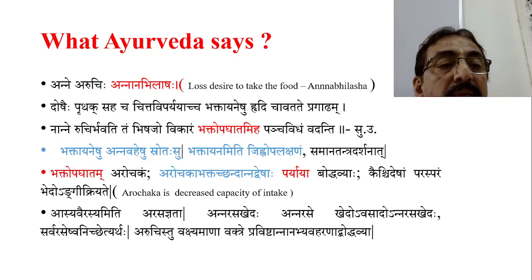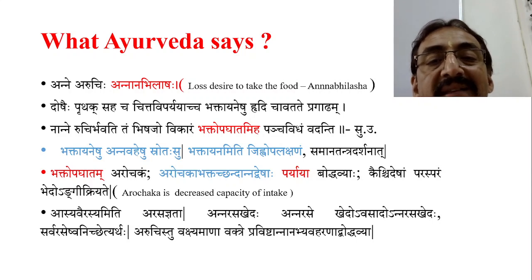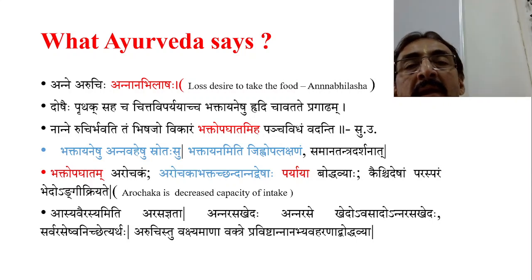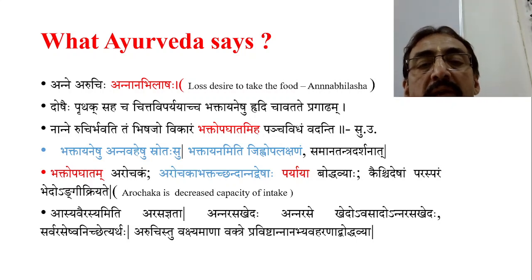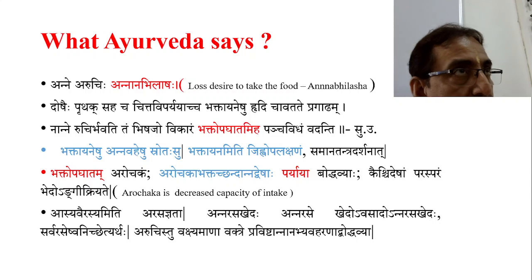Keshis desham parasparam bedo gringi kriyate. Arochaka is decreased capacity of intake. So one can come to a conclusion from all these slokas that Bhaktopagatam is Arochakam. That means Arochaka, or Bhaktopagata, is nothing but decreased capacity of intake. Previously he was taking a good amount of food, now he is not taking the food. So that can be taken.